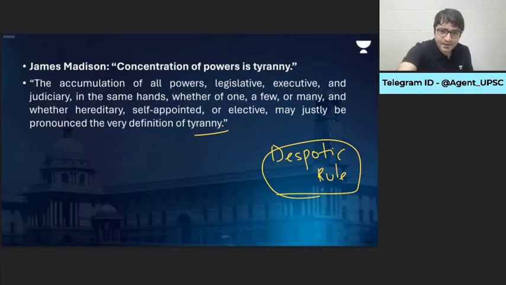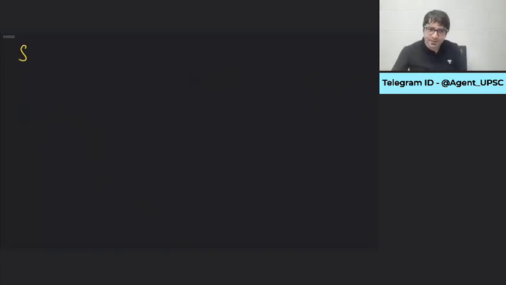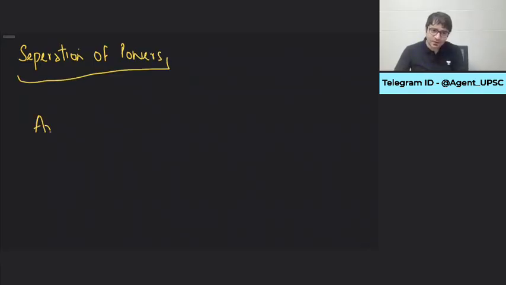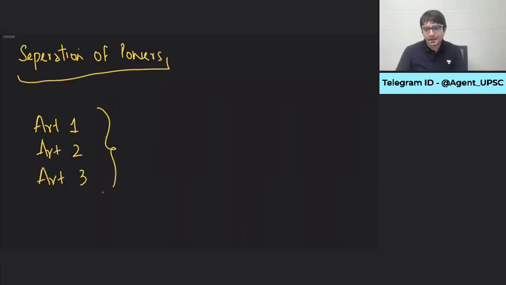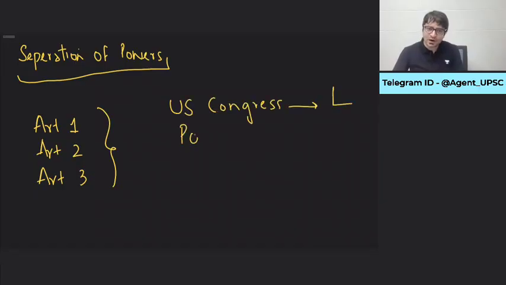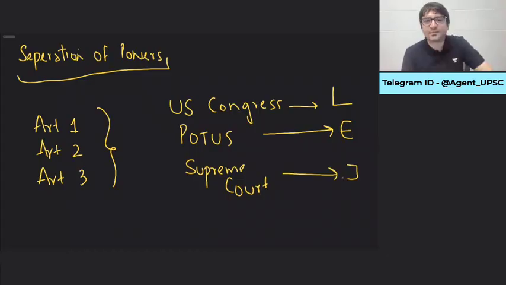And United States was perhaps the first country to implement separation of powers. And separation of powers is constitutionally recognized in the United States. How? Article 1, Article 2, Article 3 of the US Constitution. Article 1 says, all legislative powers are with the Congress. So US Congress is the legislature. All executive powers are vested with the President of the United States of America. All the judicial powers are with the Supreme Court. And it is such a watertight arrangement. Is Joe Biden part of US Congress? Anybody? No. Are the ministers, is Anthony Blinken, the US Secretary of State, part of the US Congress? No. That means it's a clear-cut separation of powers.